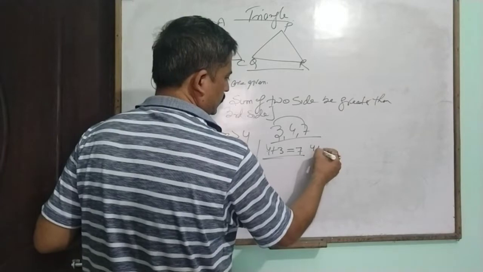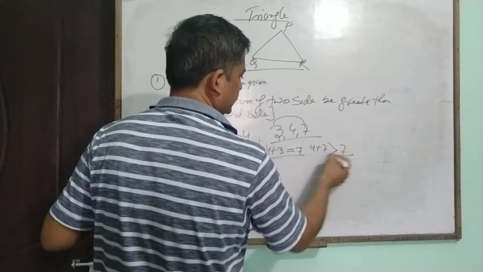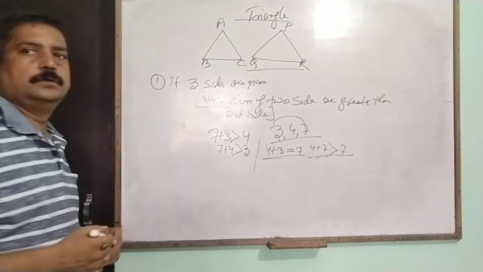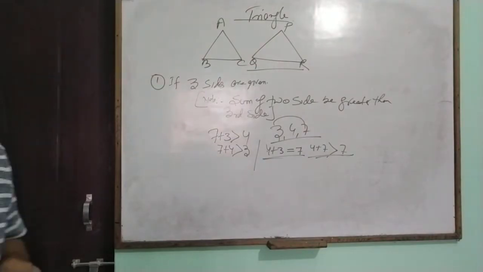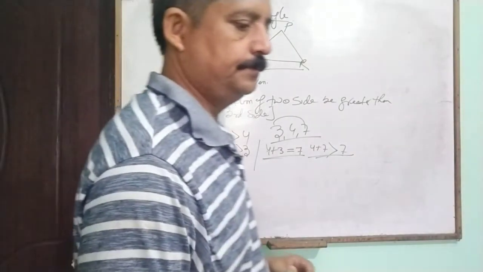It is not greater than 7. So in that case we cannot form a triangle.